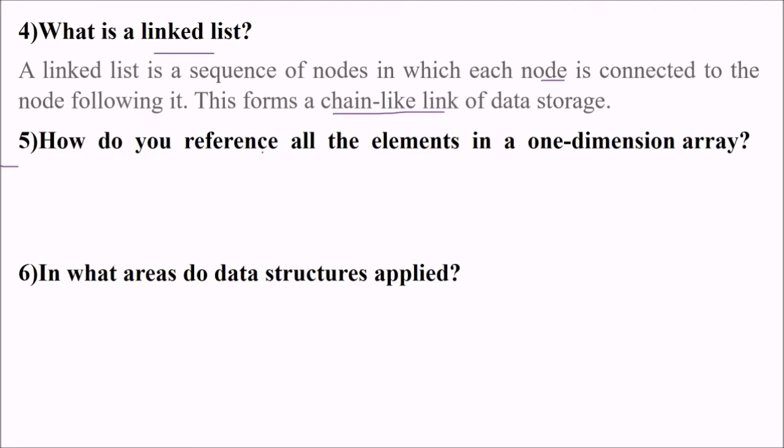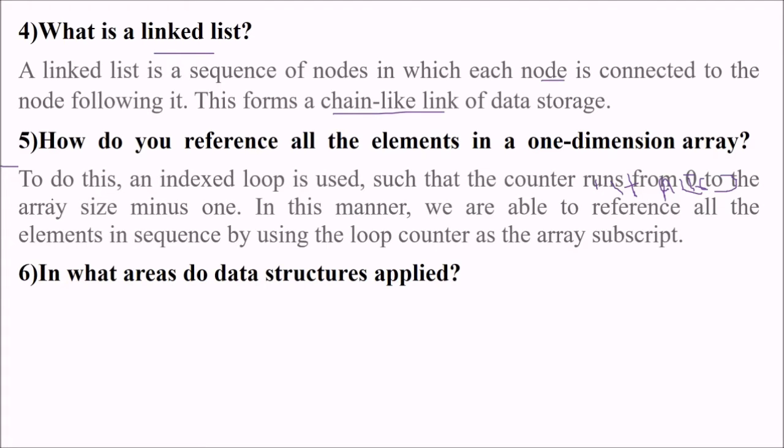Fifth, how do you reference all the elements in a one-dimensional array? A one-dimensional array means, say, you write int, and you have an array, say A, and you give the size as, say, 10. So how are you going to reference all the elements in the one-dimensional array? For doing this, we use an index loop, such that we have a counter which runs from 0. Why 0? Because the array indexing starts from 0 to the array size minus 1. So in this manner, we are able to reference all the elements in sequence by using the loop counter as the array subscript.